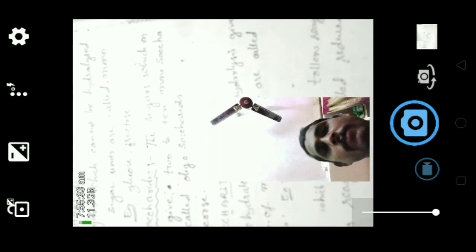Now, coming to the monosaccharides, the sugars which cannot be hydrolyzed to simpler sugar units are called monosaccharides. For example, glucose and fructose. Glucose and fructose cannot be further hydrolyzed to give smaller molecules. That's why glucose and fructose are monosaccharides.